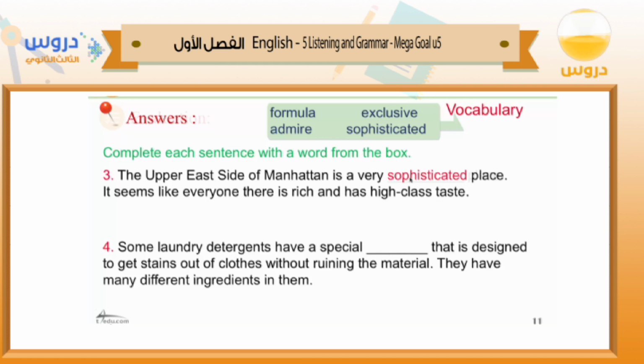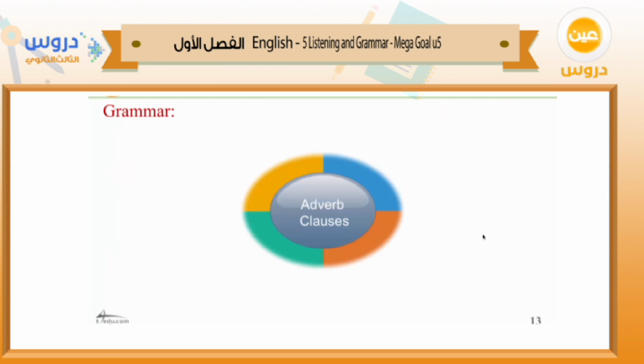So what's the correct answer from the high class taste? It's sophisticated. Sophisticated. Number four, some laundry detergents have a special formula that is designed to get stains out of clothes without ruining the material. They have many different ingredients in them. Ingredients. From the word ingredients here, we know the correct answer is formula, okay? The formula, right? These are the words related to the listening part.